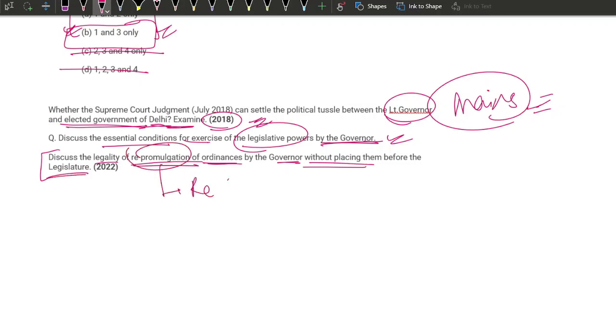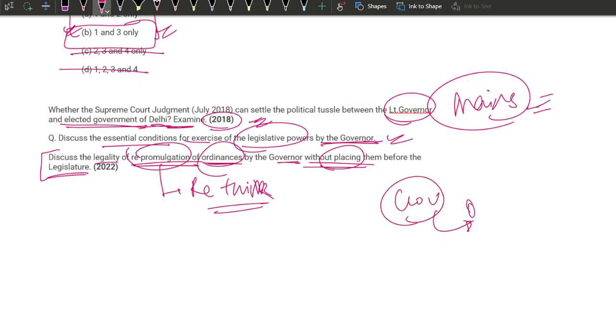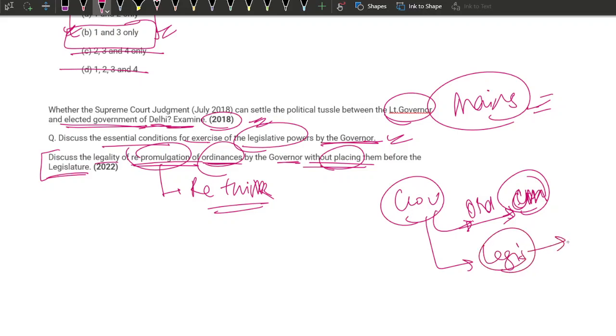Re-promulgation, what does it mean? To rethink, or to think over, or to take time to think about it, right? Re-promulgation of ordinances by the governor without placing them before the legislature. So the governor sends the bill or the ordinance back to the chief minister and tells him, think again on this, make a better law for this, something better can be done, right? Whereas they are asking, what if we put this in front of the legislature, and whatever they decide, the governor has to sign it, as happens in the case of the president and the central government.